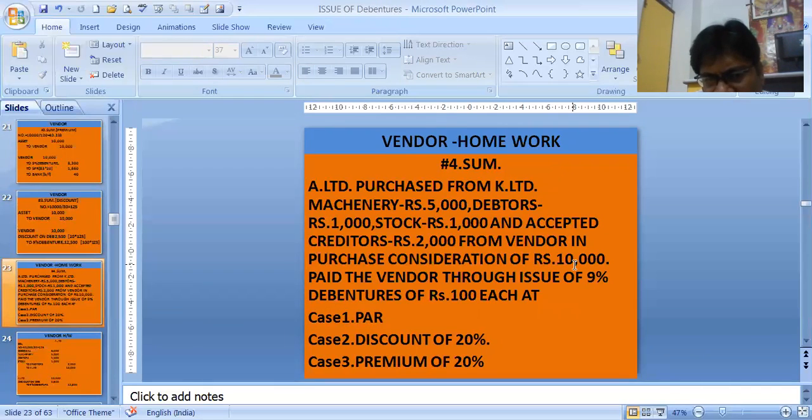Then to make the payment: vendor to debentures in case of par, vendor to debentures to security premium in case of premium, vendor and discount to debentures in case of discount. How many debentures? In the first case, 10,000 divided by 100. Second case, 10,000 divided by 80. And third case, 10,000 divided by 120.